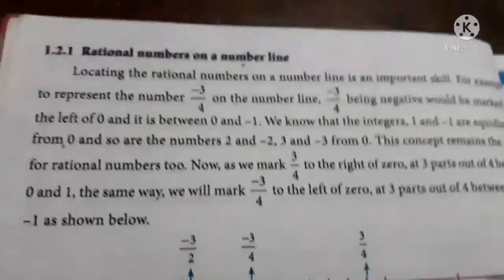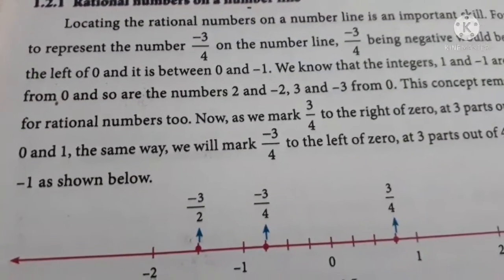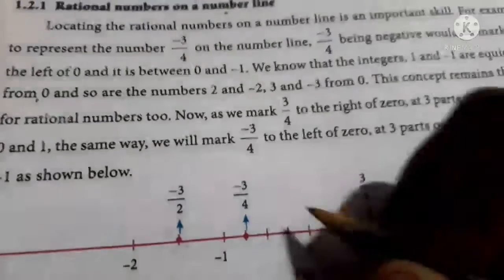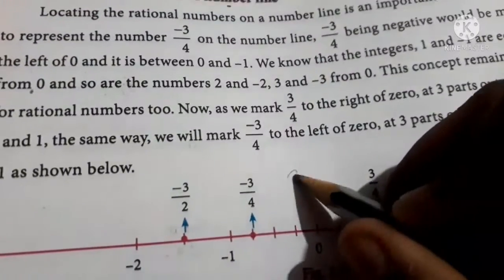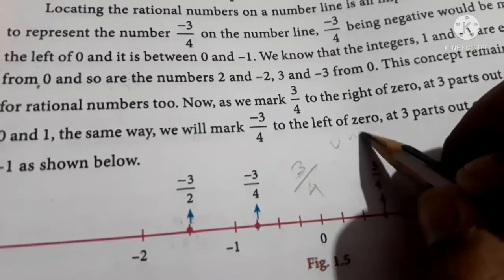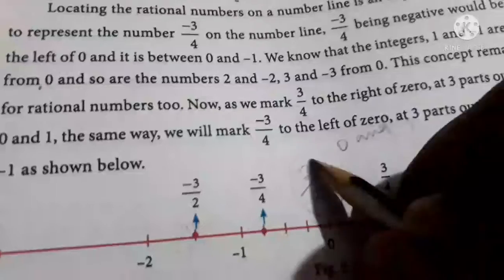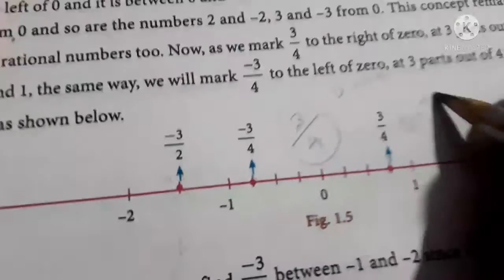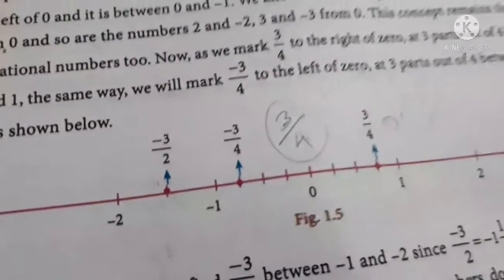Okay. So now we are going to represent rational numbers on the number line. How to do it? Let us see. You already know 3 by 4 is lying between 0 and 1, because when you convert this into decimal you will get 0.75, which is less than 1 and greater than 0.